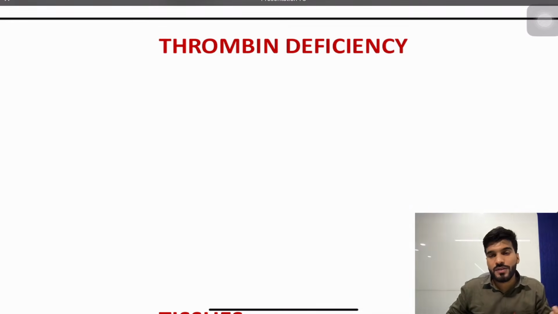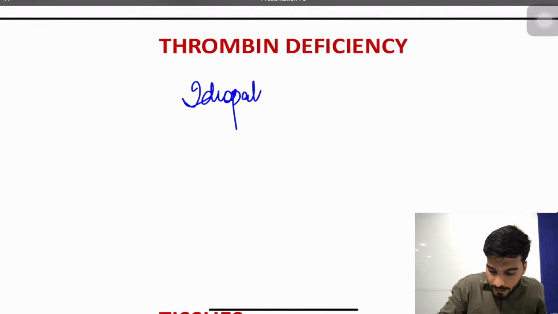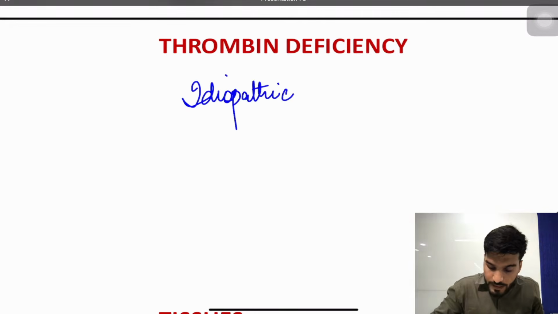Followed by that, thrombin deficiency. Thrombin deficiency, clotting factor related problem. So what can be included in this? Patient can have idiopathic thrombocytic purpura.